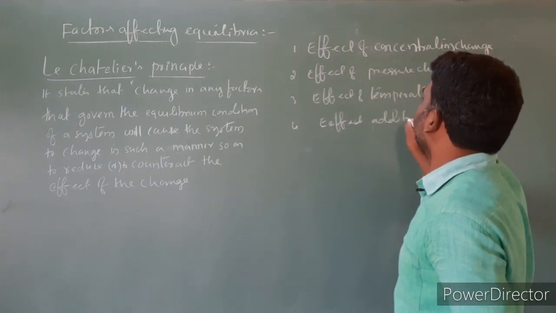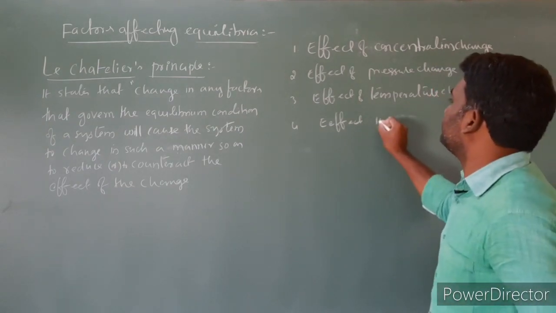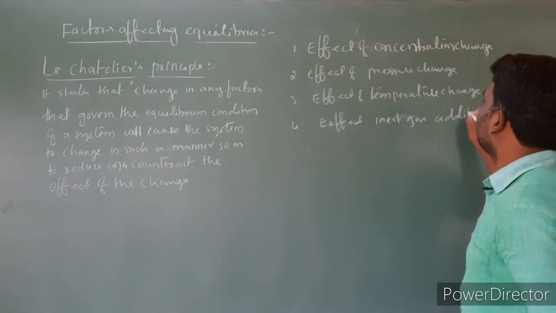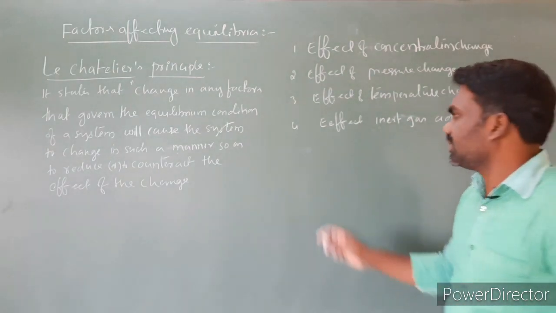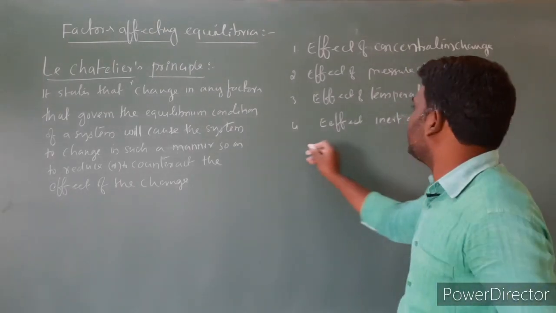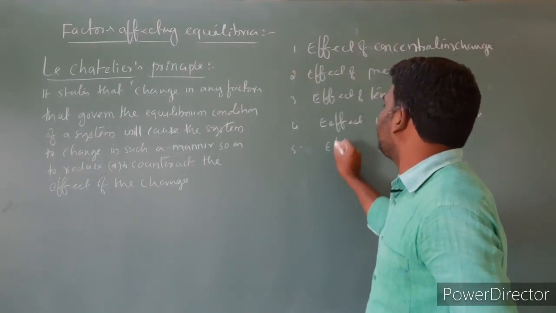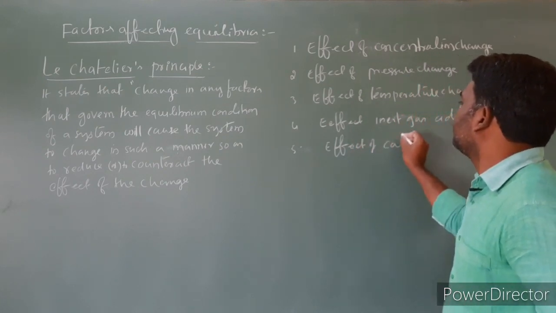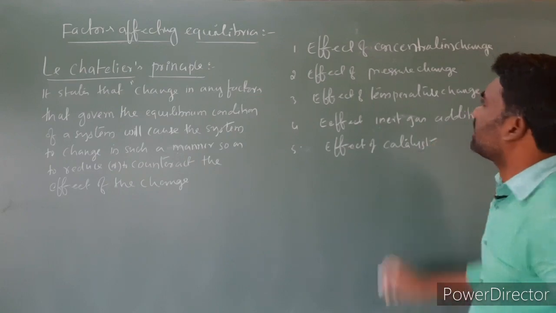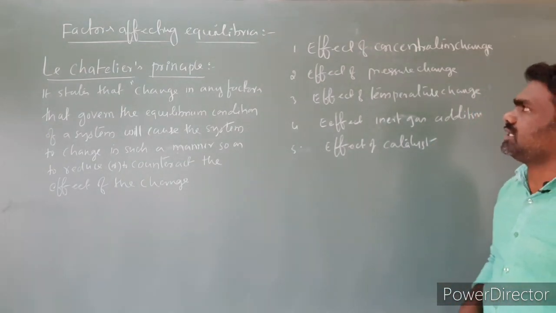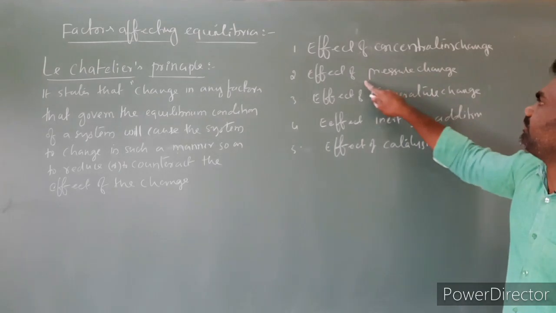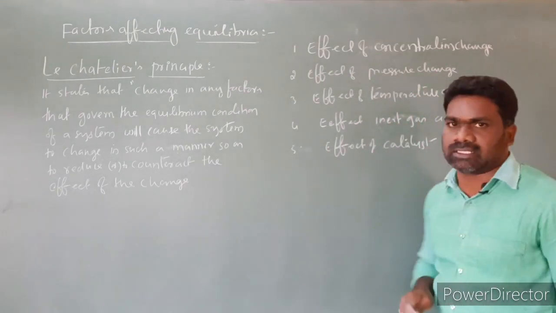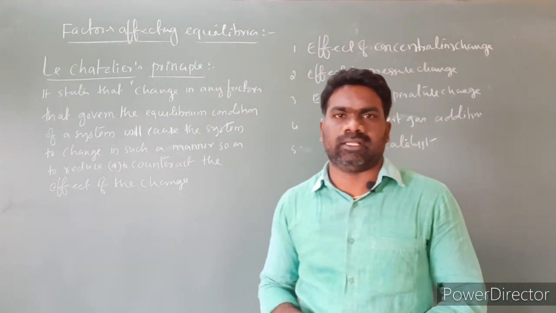Effect of addition of inert gas. The fifth one is effect of catalyst. So these are the different factors which affect the equilibria: effect of concentration change, effect of pressure change, effect of temperature change, effect of inert gas addition and effect of catalyst. Now let us discuss one by one in detail.